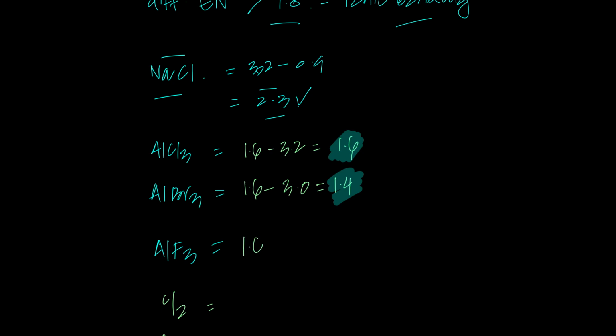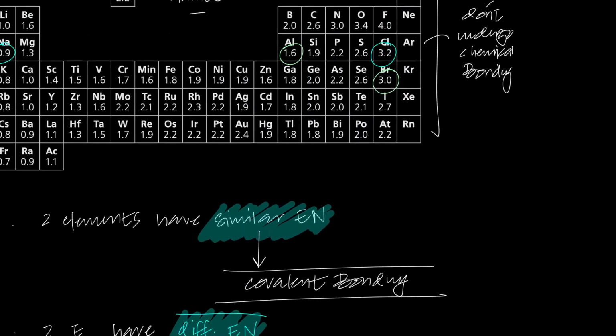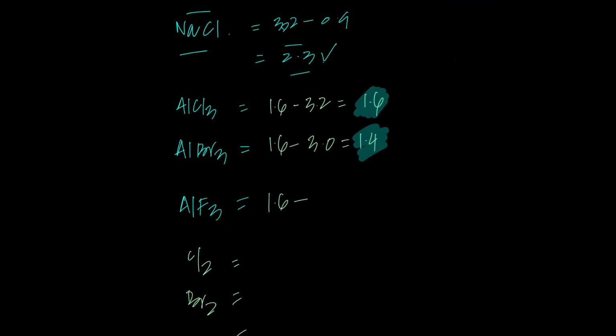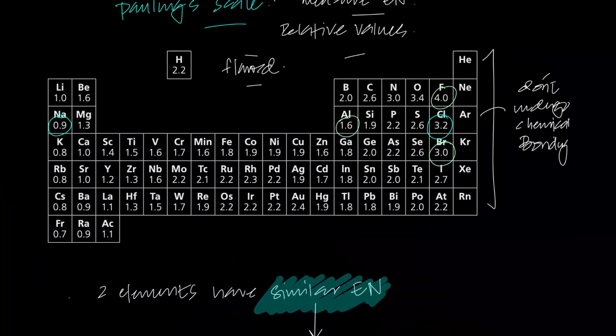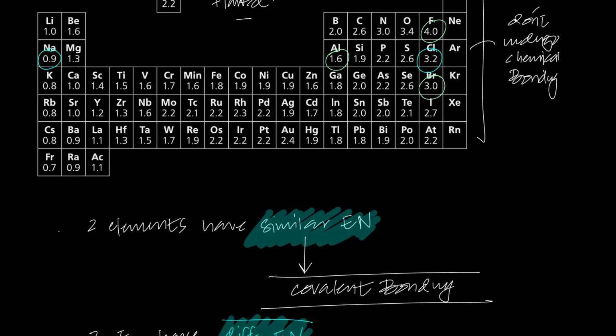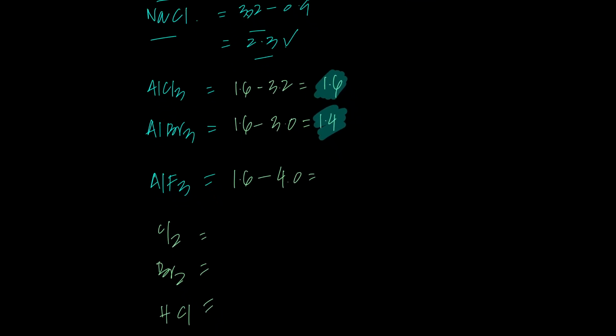AlF3, everybody. 1.6 and the absolute value of 4.0. Fun fact, fluorine is the most electronegative element on the face of planet Earth, because electronegativity increases across the period and decreases down the group. So the one at the top and towards the far right will have the highest electronegativity. 1.6 minus 4.0, what does that give me? 2.4.